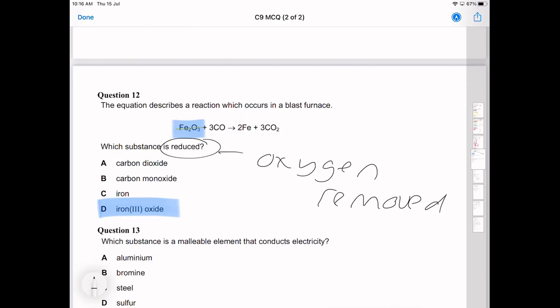Any questions with that? We talk about it as a reduction because we're saying we're removing the oxygen. So we talk about reducing iron oxide with carbon monoxide to produce the pure iron, like we did in the blast furnace. Any questions there? No? Good.